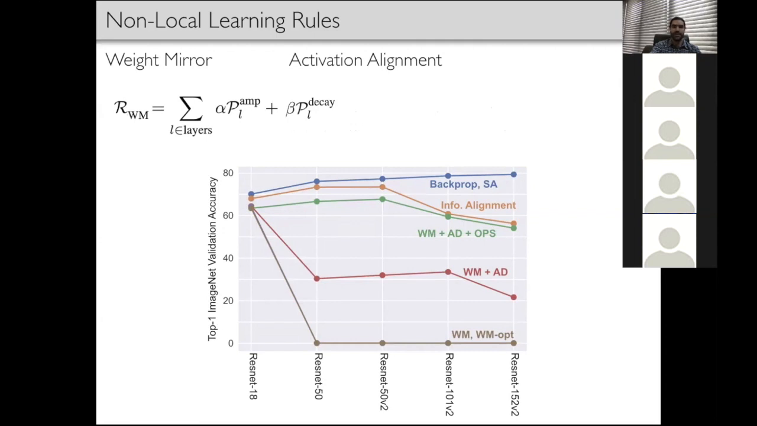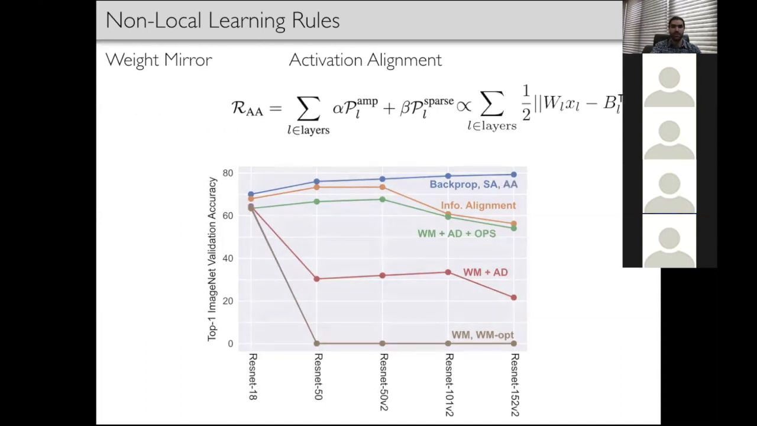Activation alignment, on the other hand, is defined by replacing the decay primitive with a non-local sparse primitive, which leads to a regularization function proportional to the Euclidean distance between the forward and the backward activations. Activation alignment also matches backpropagation in performance and robustness. While these non-local strategies don't suffer the stability issues of their local counterparts, they are non-local and thus can be made subject to similar scrutiny as backpropagation.